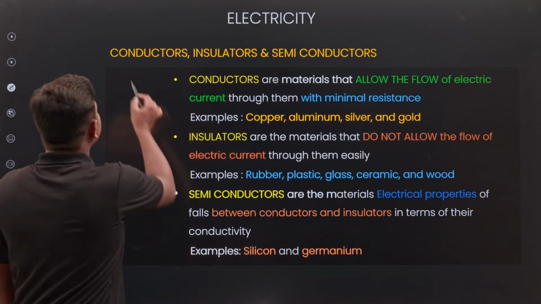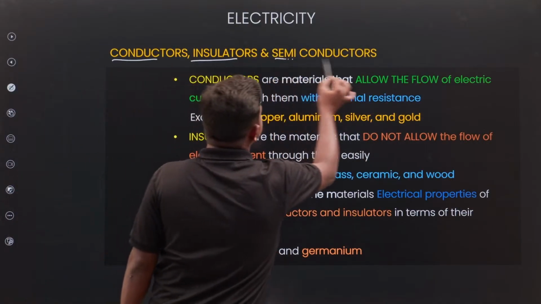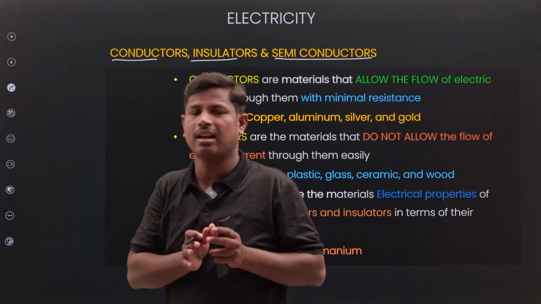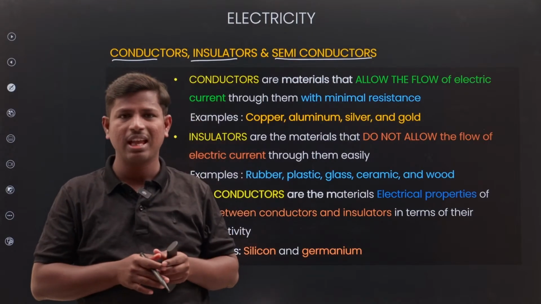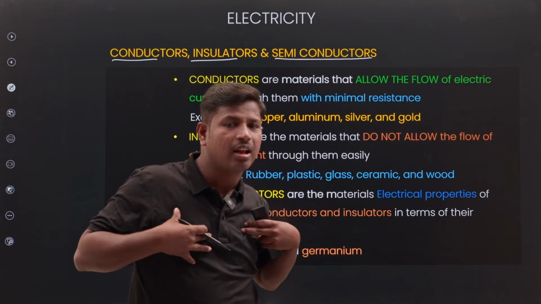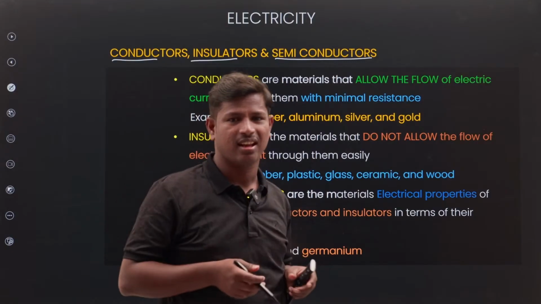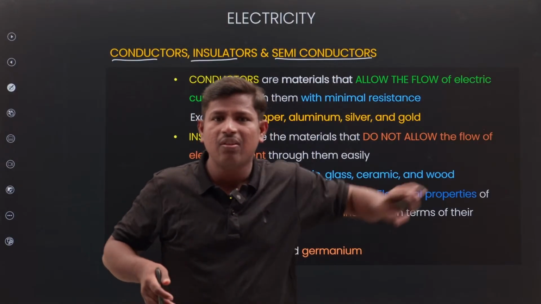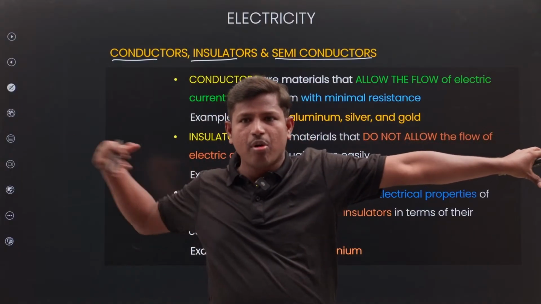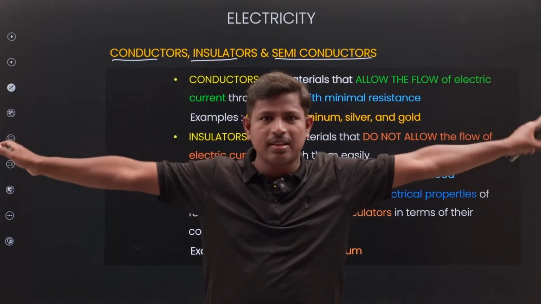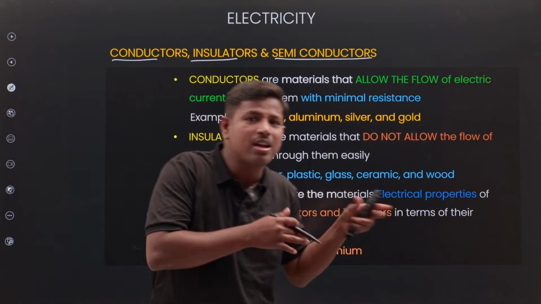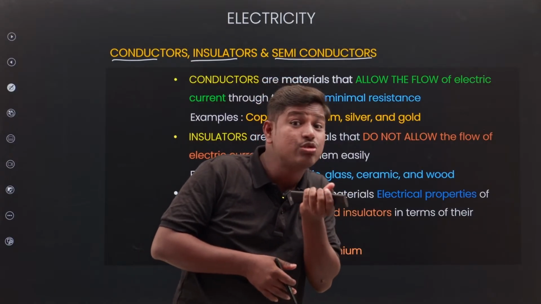Next, conductors, insulators, semiconductors. What is a conductor? What is a semiconductor? What is an insulator? Conductors are materials which allow the charge. Conductor means if I touch the electrical board, the electricity passes through my body or not. If it passes, I act like a conductor. If it does not pass, I am an insulator.